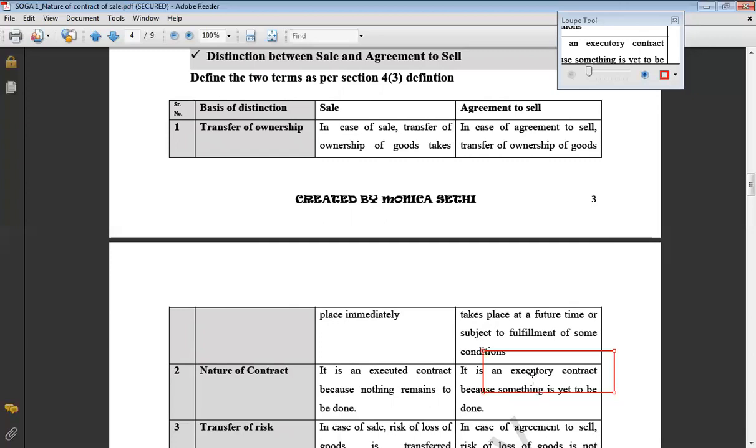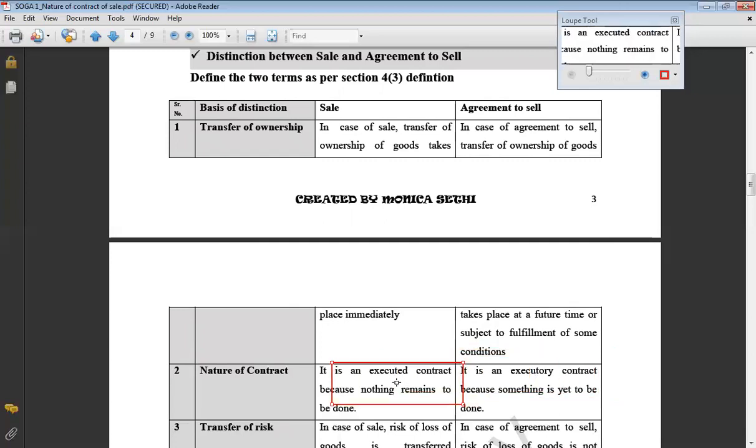So considering those two types, the nature of contract in case of sale would be executed contract, because ownership has transferred, price might also have been received by you, everything has been done with. But in case of the agreement to sell, the ownership is yet to be transferred after the fulfillment of conditions imposed or a future date. So that way it becomes an executory contract, meaning a contract in which performance is not yet completely done.